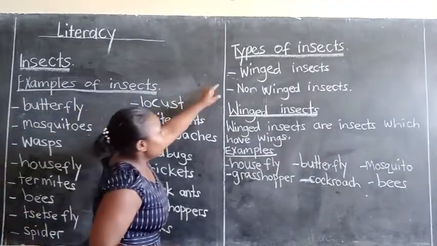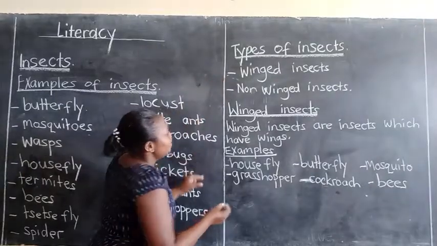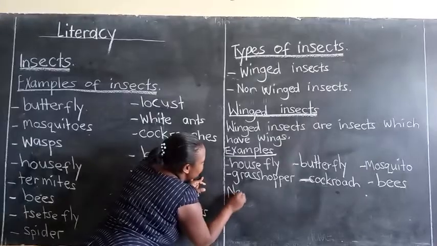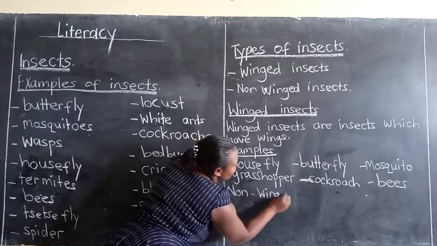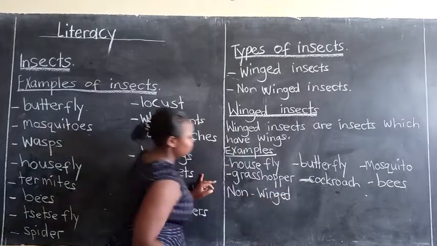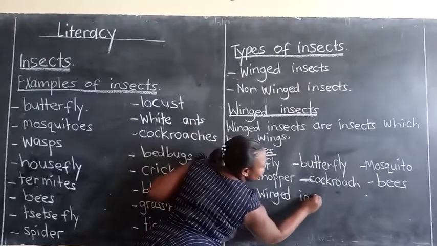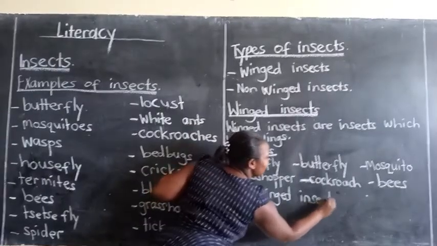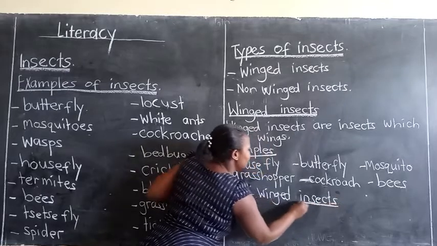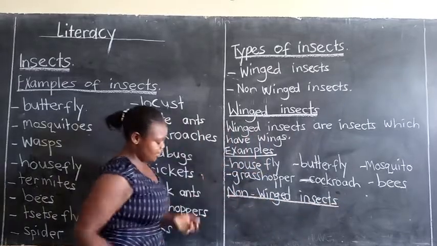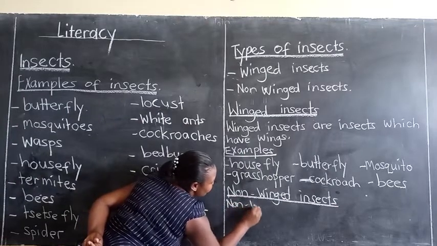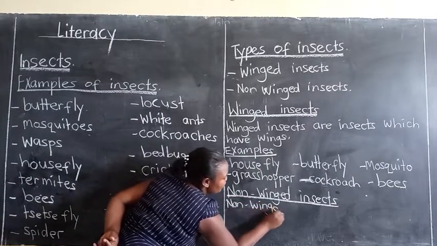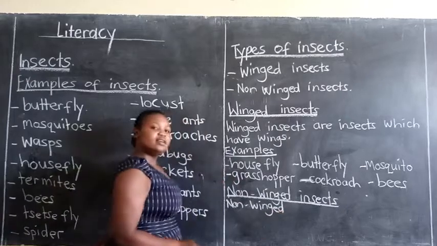Now let us look at non-winged insects. Non-winged. When we say non-winged, what does it mean? Of course, non-winged insects are insects without wings.